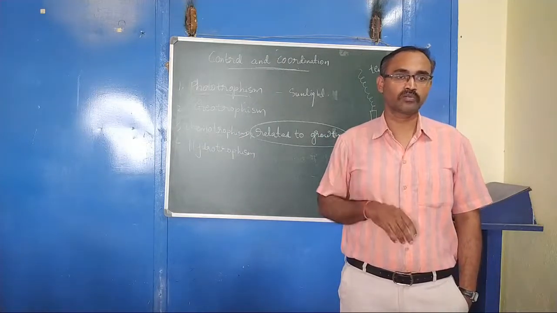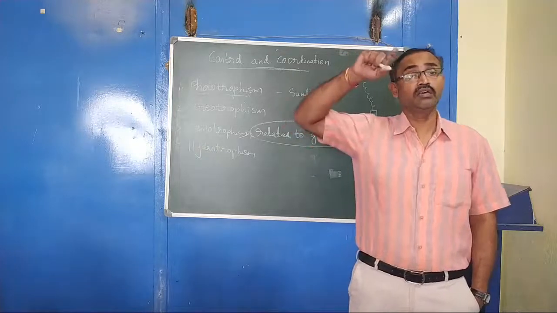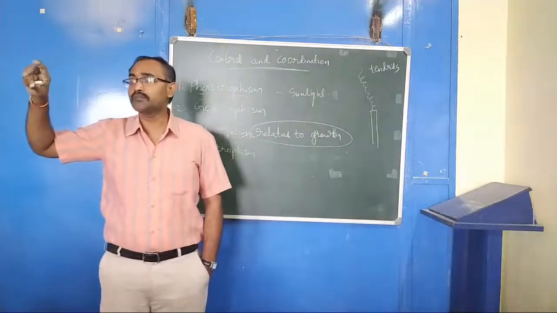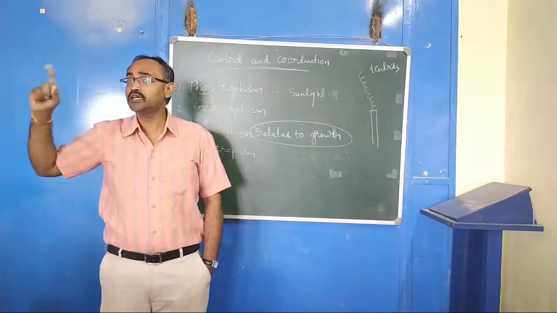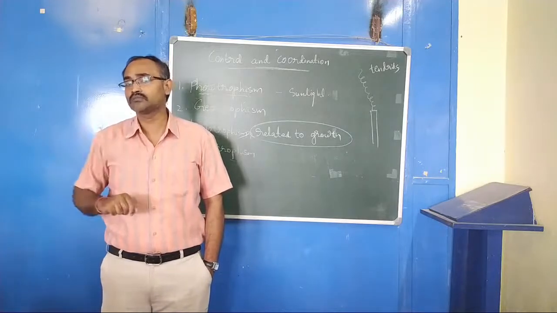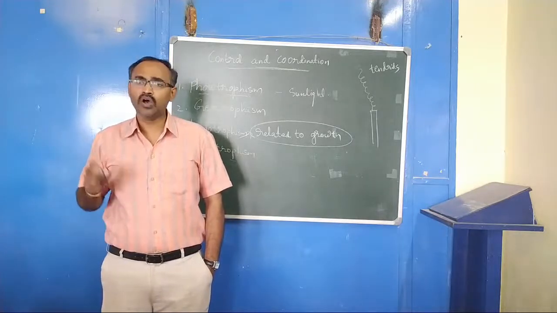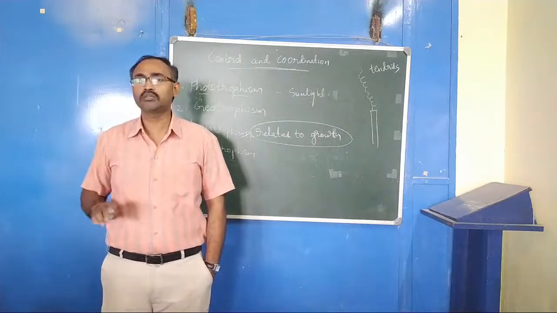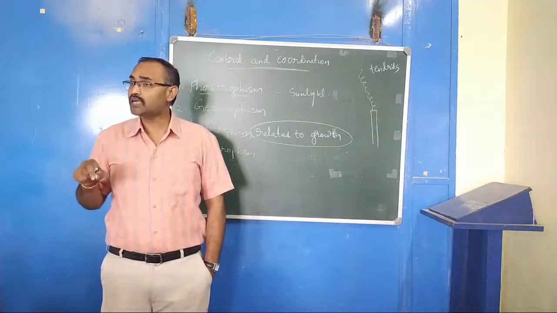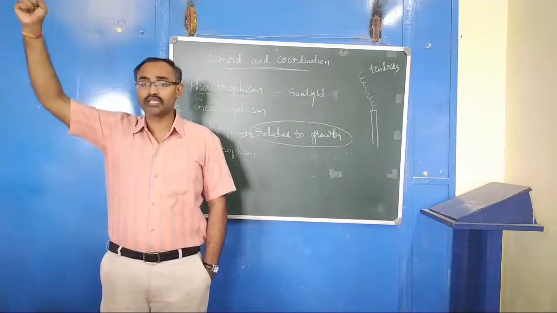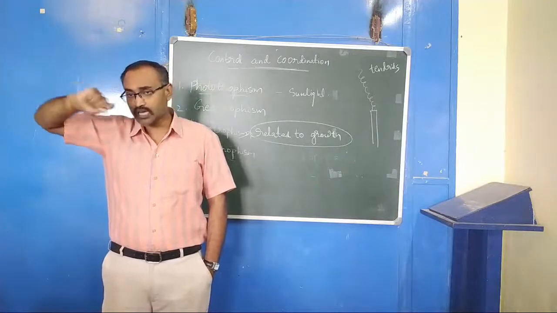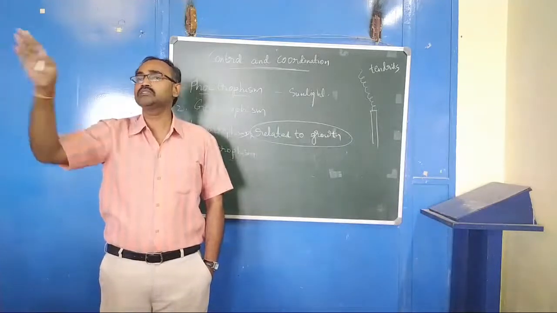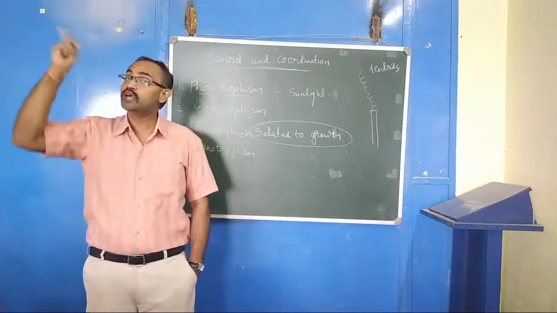Is that phototropic movement related to growth or not? No, it is not related to growth. It just turns. But here the plant stem grows towards the direction of sunlight. Sunflower does not grow, it just turns its face towards the sun. That is not related to growth.